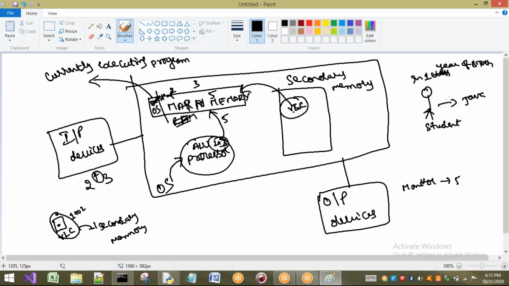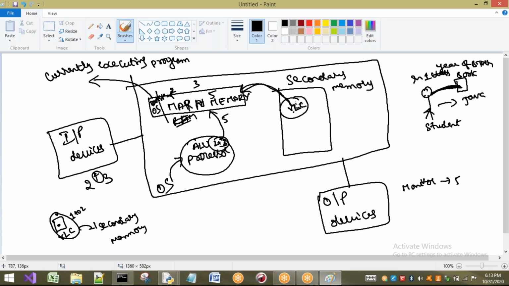So if I ask a student to tell the definition of Java or the buzzwords of Java, what will he do? He will go to something like a book. He is going to use a book. This book is called secondary memory. From this secondary memory, he is going to read, and what he reads, he is going to take into primary memory. Next, whenever someone asks about Java, can he say or not?